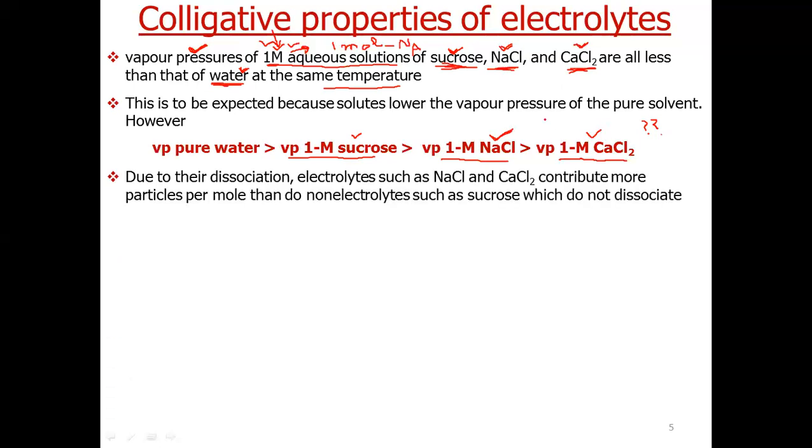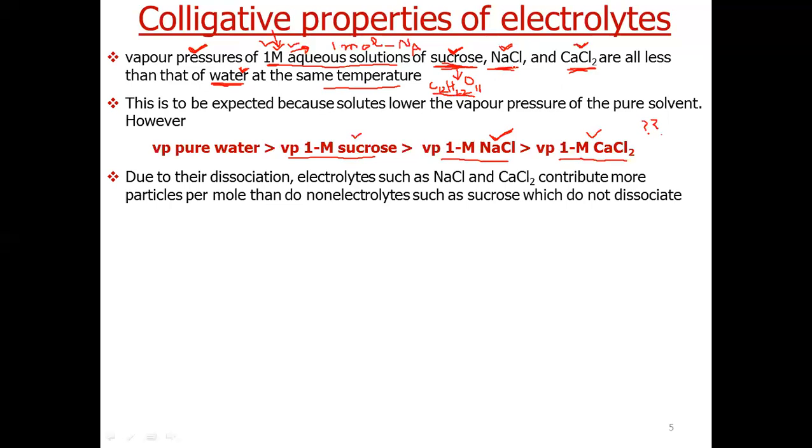Now how to explain this? This is explained if we look carefully. Sucrose is a non-electrolyte, meaning when it is dissolved in a solution, it does not dissociate. The formula for sucrose is C12H22O11. If we dissolve it in any solvent, it will remain as it is.